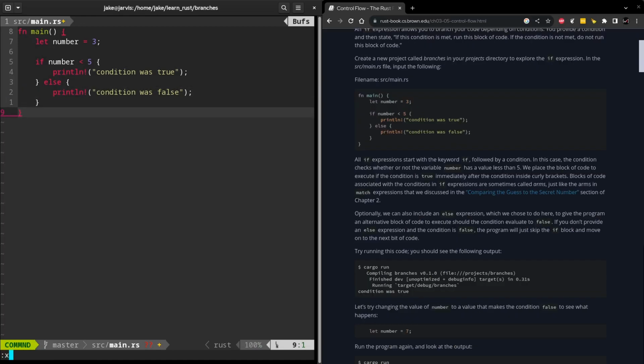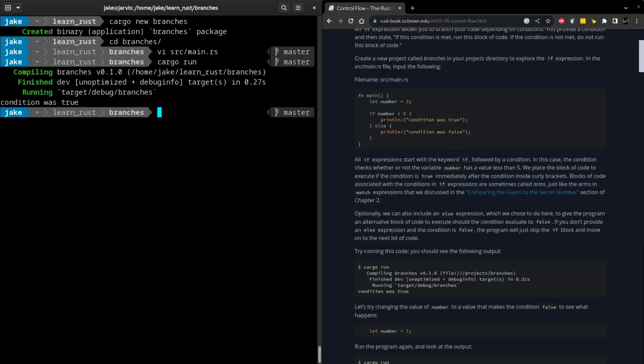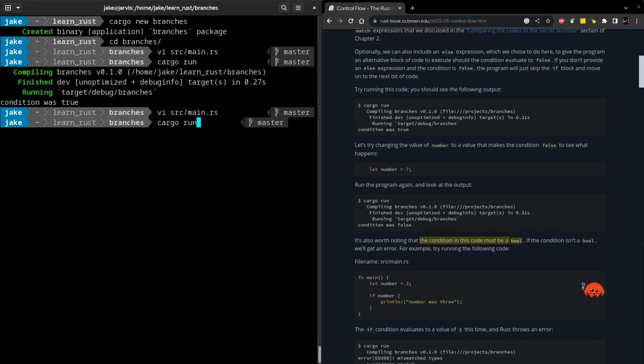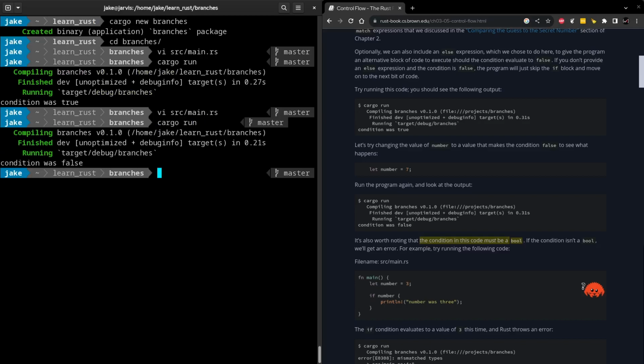Okay, let's save it and run it. And we see that the condition was true. Pretty easy. And then if we were to modify and change the value of number to something higher, say 10, save it, run it again, we see the condition was false.